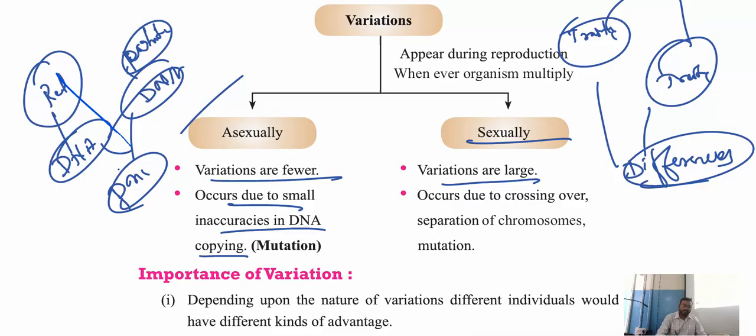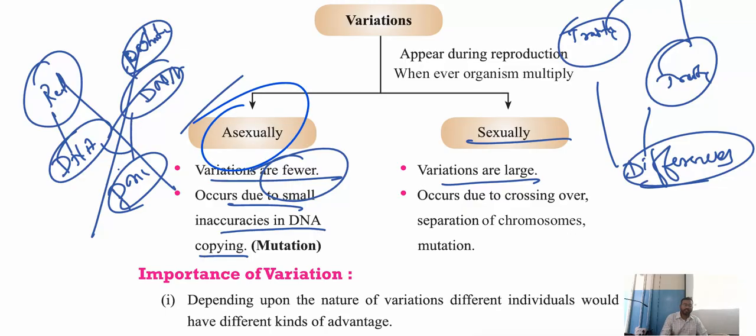But here, my dear students, I am not discussing this topic. I am discussing here just what happens in asexual reproduction and what happens in sexual reproduction in terms of variations. You understood? Here we find very few variations because there is a small change in the DNA copying. Whenever the DNA copying takes place, a male parent and a female parent. Actually, here there is no male and female because it is asexual reproduction. What do you mean by asexual reproduction? Single parent. A single parent is producing the new variety of plant, right?